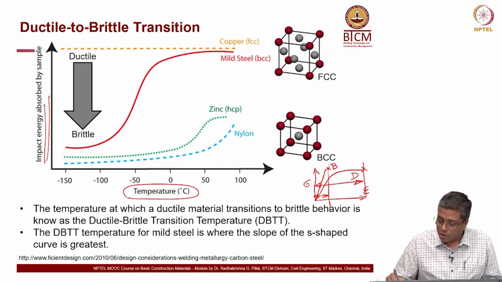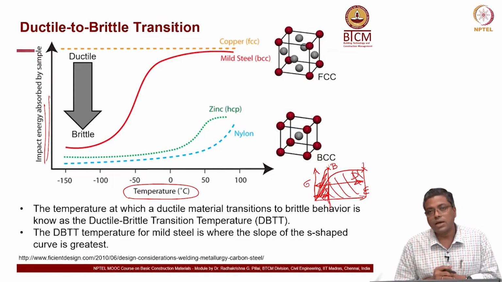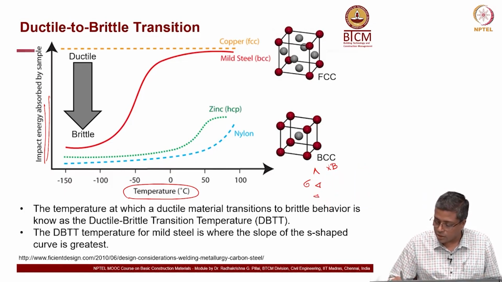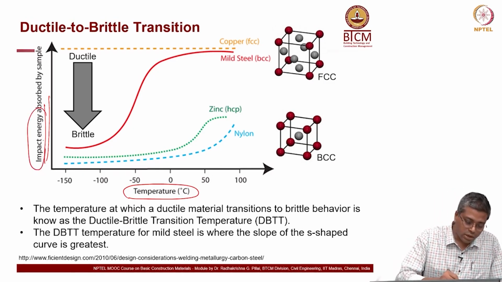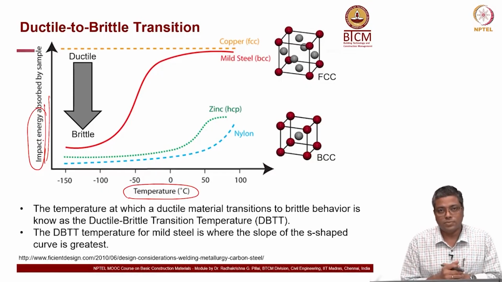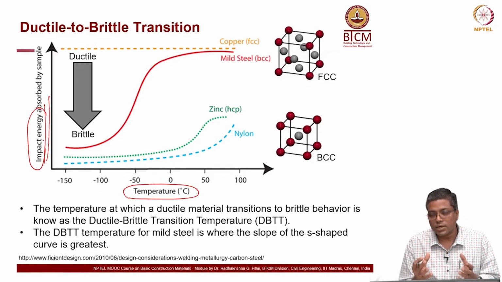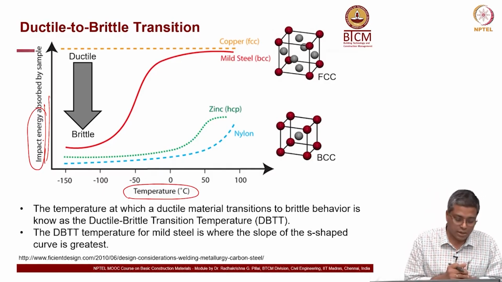So, looking at the area under this curve, that is what we really look at. That is the energy. For the ductile material, you have more energy. So, I am going to delete this. That is what we are talking about, energy required to break. If more energy is required, then I can call it a ductile material. If energy required is less, then I can call it a brittle material.